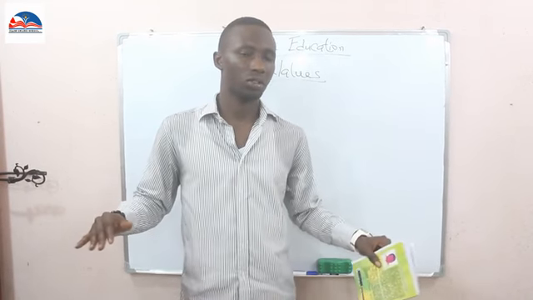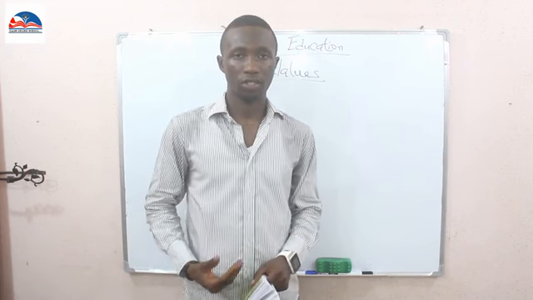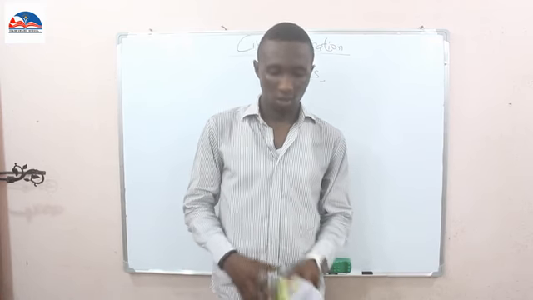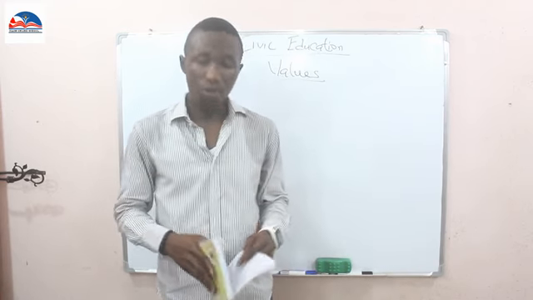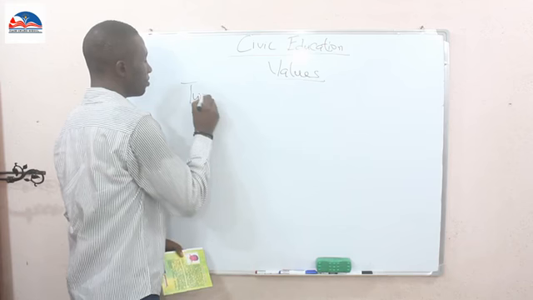And these values could be gotten from, it cuts across all different areas. Religion can teach us value. Association with people can teach us value. The society can teach us value. Then there are natural laws and ethics that we can gain value from. Now we are going to see the two types of values in our discussion today.